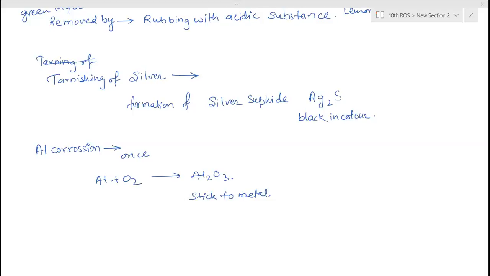Paragraph answers will not be accepted in science, so you have to write in a stepwise manner, point wise. One-word answers are not accepted. They must be sentences. Although it is a 1 mark question where a single word is the answer, you cannot write just a word. You have to make a full sentence for that.